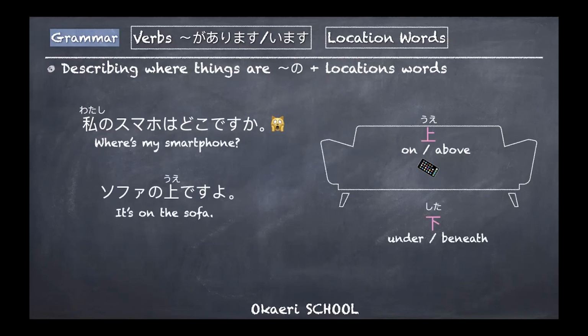And remember this よ at the end. You didn't know, so I'm just telling you, giving you information. ソファーの上ですよ. And if you find my smartphone under the sofa, you say ソファーの下ですよ. And stuff like that. Okay, let's go on to the practice then.